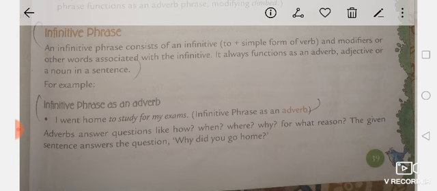Infinitive phrase as an adverb. First, I went home to study for my exam. "To study" is the infinitive, while "to study for my exam" is the infinitive phrase. So here the infinitive phrase is in an adverb form. Adverbs answer questions like how, when, where, why, for what reason. If you ask such questions based on the example, then you can get what kind of infinitive this is. The given sentence answers the question: where did you go? Home.